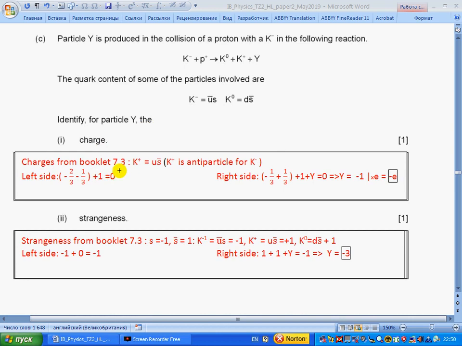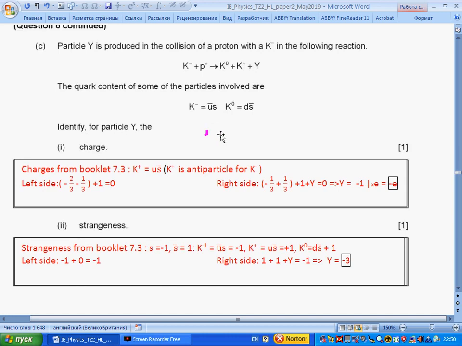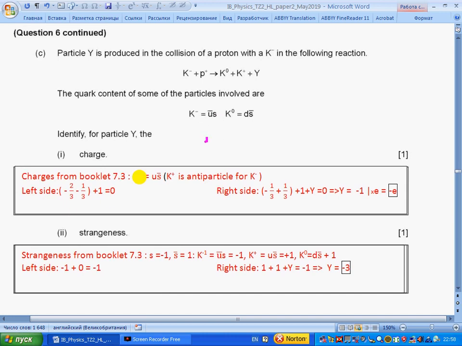Section 7.3. So the kaon minus has structure u anti-... s, so from the booklet we know the charges of each of these quarks. Minus 2/3, minus 1/3 gives us minus 1 for the kaon minus, so it has charge minus 1, plus proton.